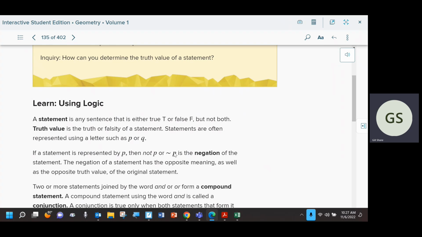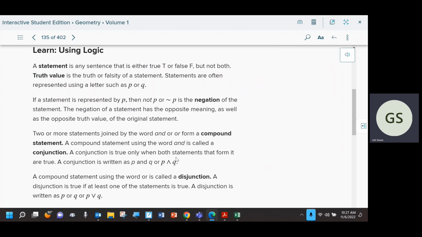The next thing we learned is that this symbol means we are negating the original statement P. It means not P is the way you read it, but the word we use is negating the statement, or the negation of the statement. It just means we're making the statement opposite by adding or removing the word not.